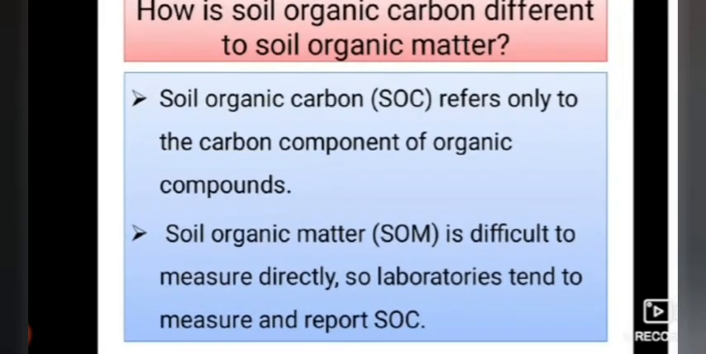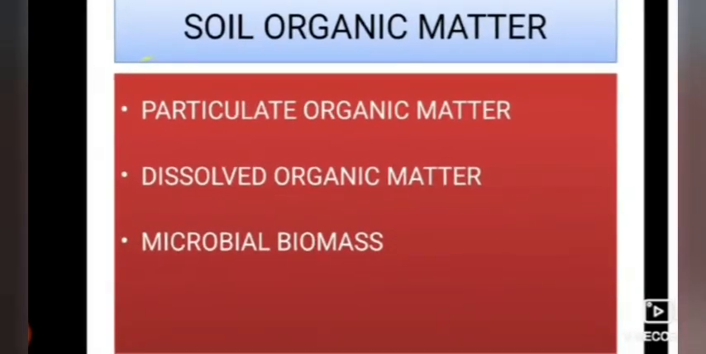How is soil organic carbon different to soil organic matter? As I said before, soil organic carbon refers only to the carbon component of organic compounds, but soil organic matter is the product of this soil organic carbon. Because we cannot calculate soil organic matter directly, laboratories tend to measure and report soil organic carbon. With the help of SOC we can determine the SOM, soil organic matter. There are different compositions in the soil organic matter.